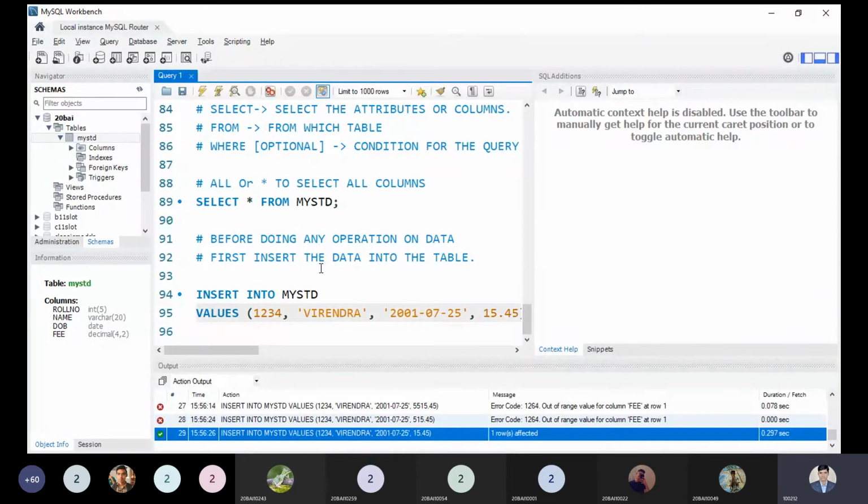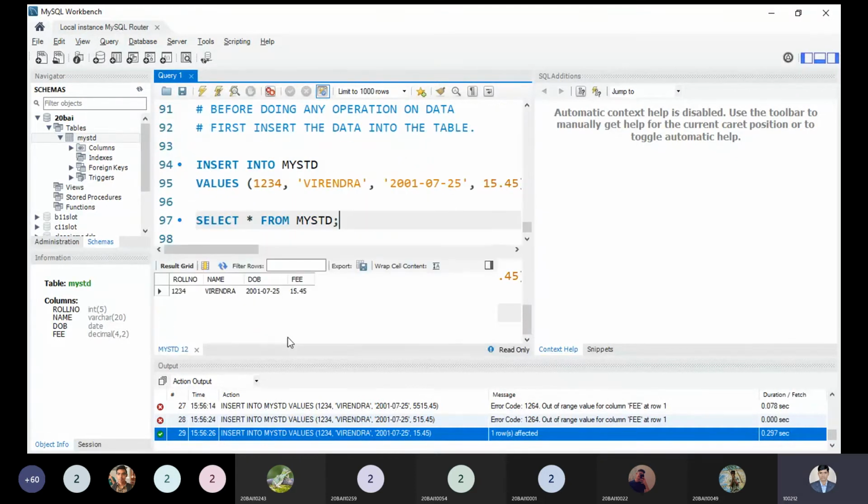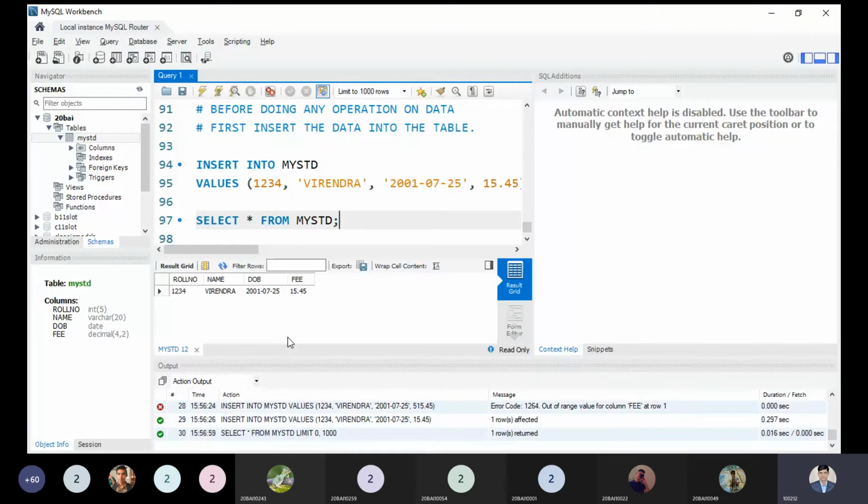Let me copy this syntax over here to show the proof of what we have inserted. I'm executing this query, and here is the proof. You can see roll number is inserted, name is inserted, date of birth is inserted, and fee is also inserted. That is true. After executing this query, you can see we have inserted a record. Now it is clear to all.